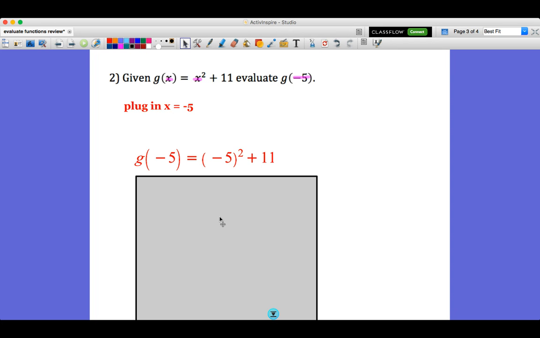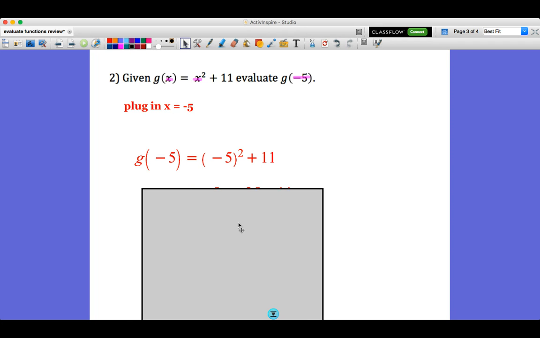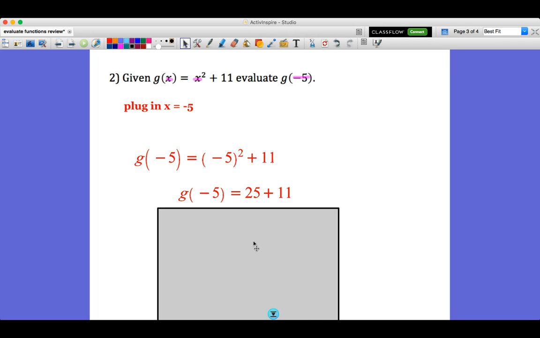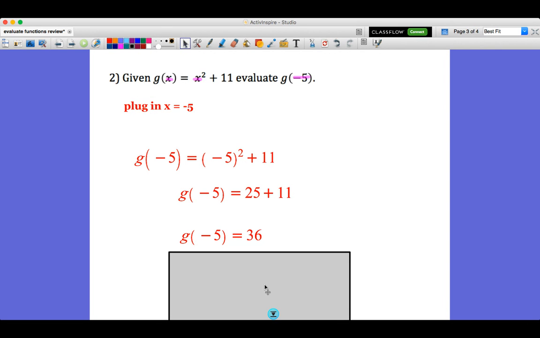I would do this one in your calculator with those parentheses. Remember, when you square a negative, it turns positive. So that negative 5 squared is going to turn to 25. So g of negative 5 will equal 25 plus 11. And that would just give us our final answer. g of negative 5 is 36. And if you type this all in at once, negative 5 squared plus 11 with the parentheses, it would get you right to the 36.